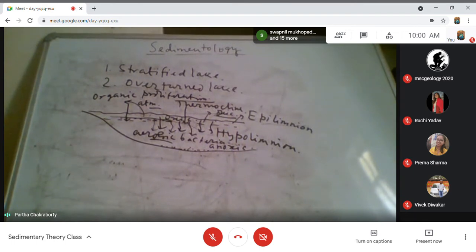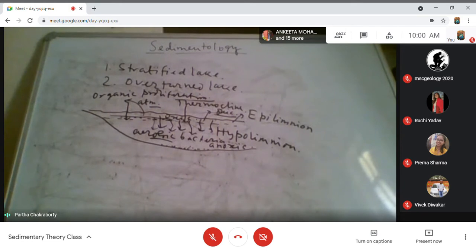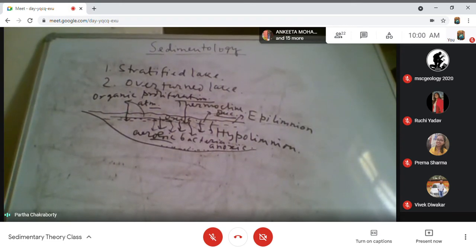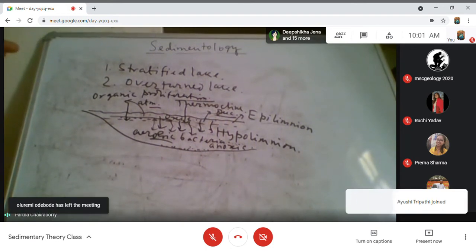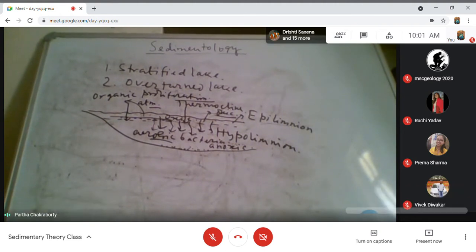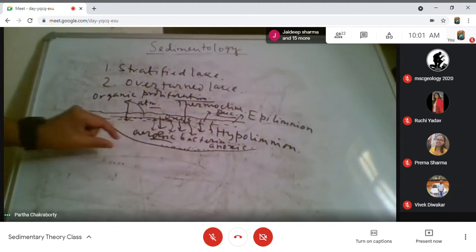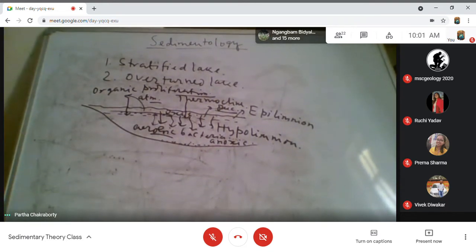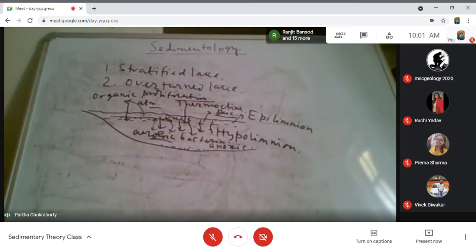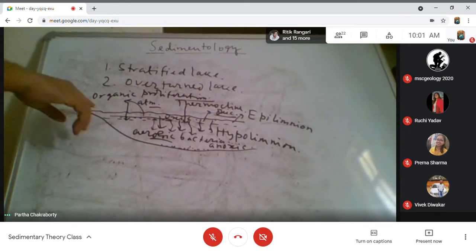So what is happening? The surface layer is oxic. It is favoring a large amount of organic proliferation. But after their death and settlement, the environment is very, very suitable for not getting it oxidized. So it is not getting oxidized, and that becomes a very good source rock because of the high organic matter that is preserved in the anoxic condition. Okay, so this is one of the good conditions for hydrocarbon source rock formation.